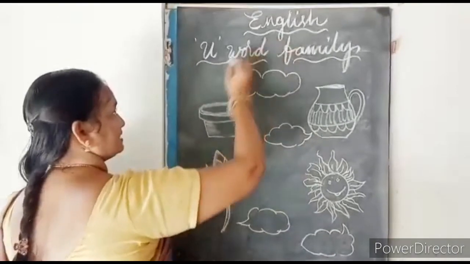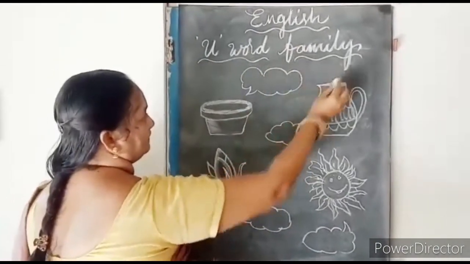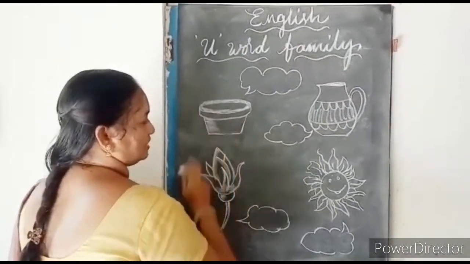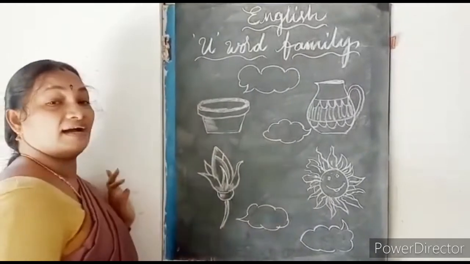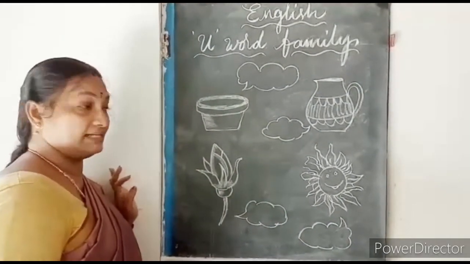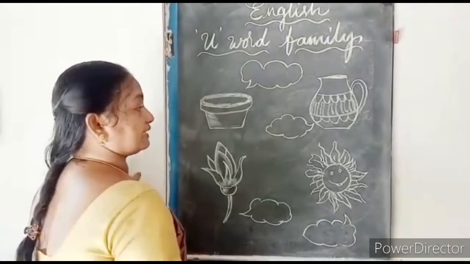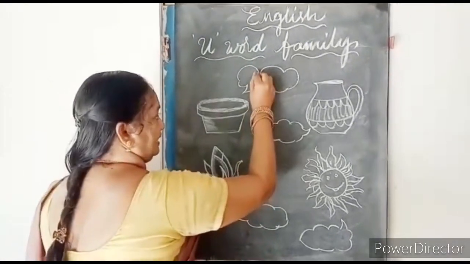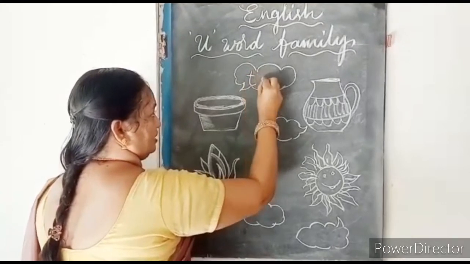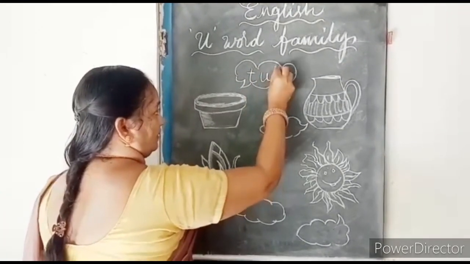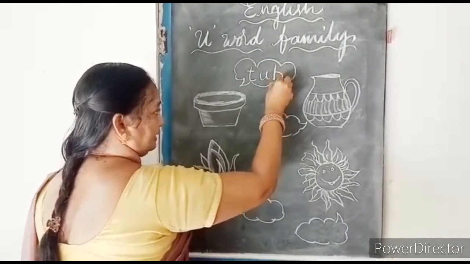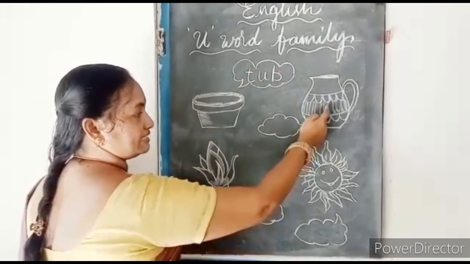Here we have an English subject and U word family concept. What picture is this, children? It's a tub. Already we have learned. What is the spelling of tub? T-U-B. Tub.